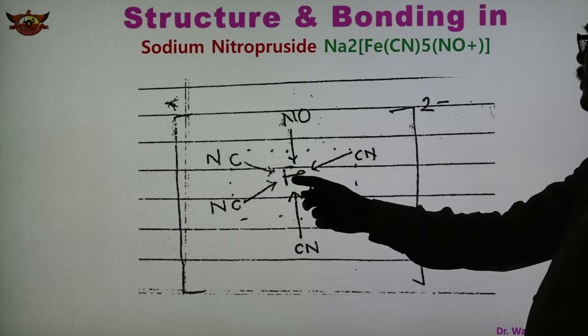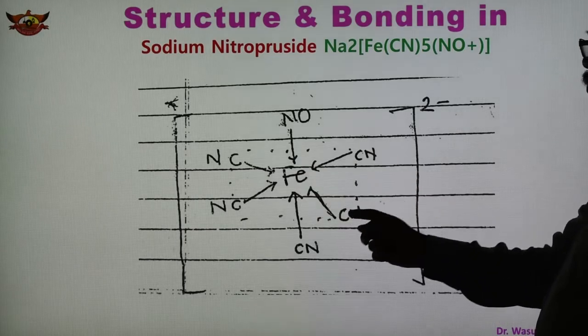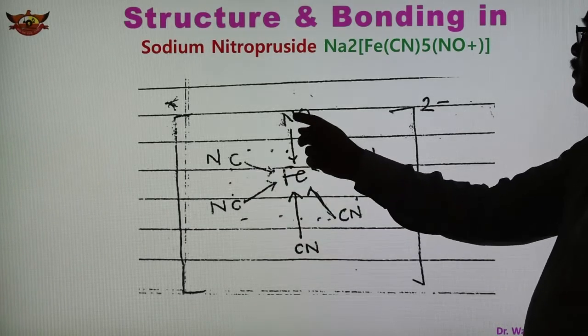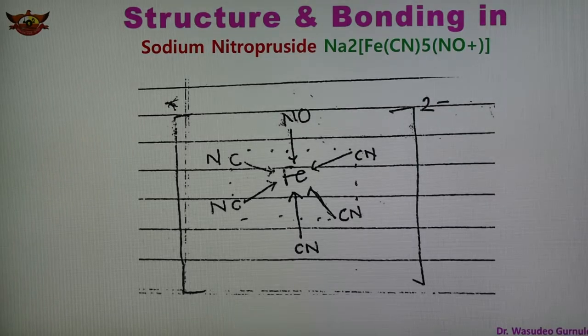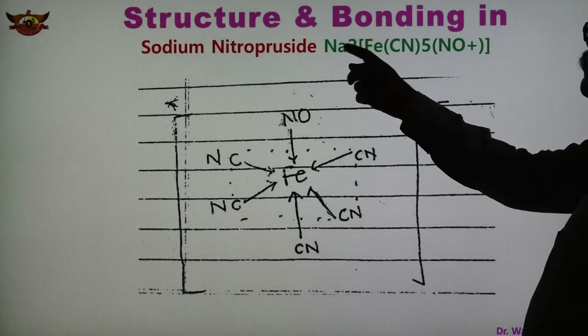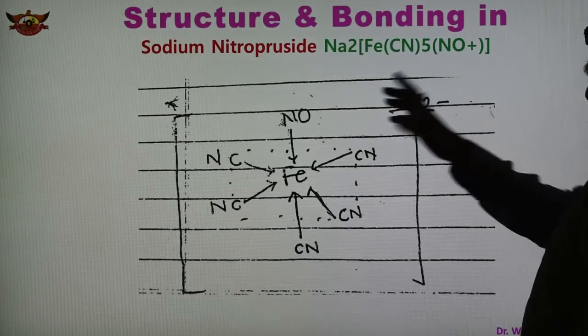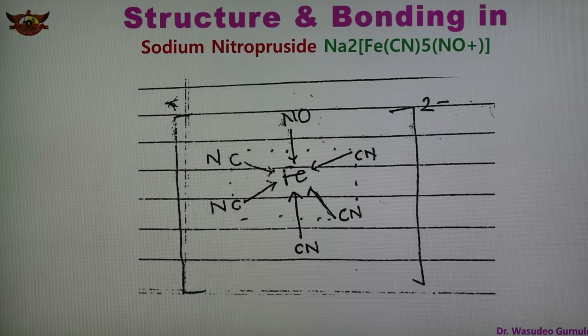The central metal ion is Fe, with 5 CN, 1, 2, 3, 4, 5, and one nitrosyl, and the complex ion has a 2 minus charge because Na2 is there. So Na has plus 1, and two are there, so 2 plus and 2 minus. So this is the complex compound. This is the octahedral structure of sodium nitroprusside, an important compound of metal nitrosyl,